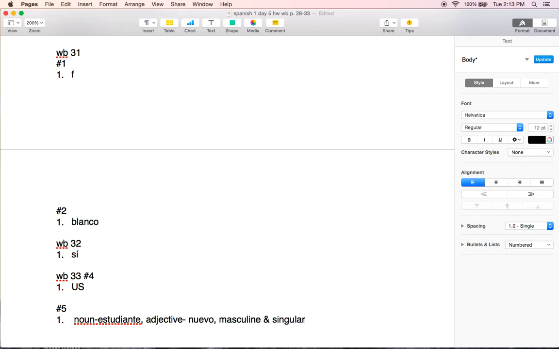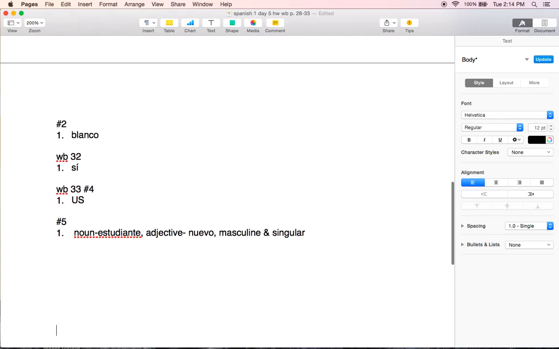And that's how we're just going to set it up because we can't circle and check because we have these in PDF files. If you did write it down on paper, you underlined estudiante, that's the noun, circled nuevo, that's the adjective, and then you put a check under masculine and singular. So that's how you're going to do numbers 2 through 6, like this example I gave you.